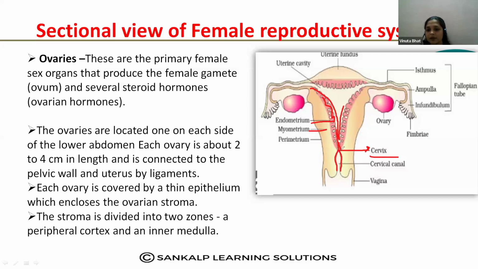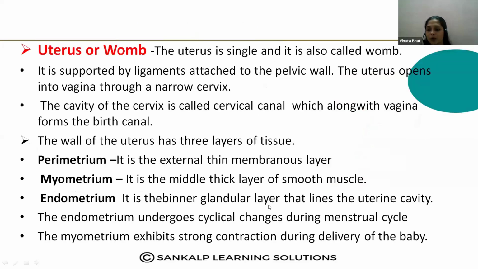Cervix and cervical canal, and this part is called the vagina. So like this you should draw the diagram and learn the topic. I hope this much is understood, about the uterus and the accessory ducts in the female reproductive structure.